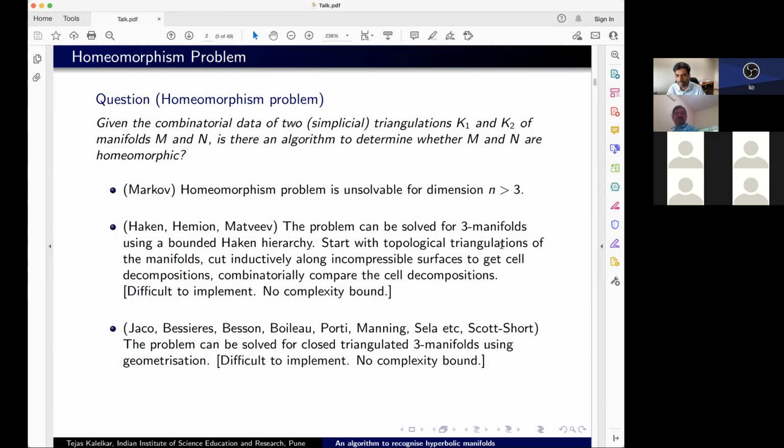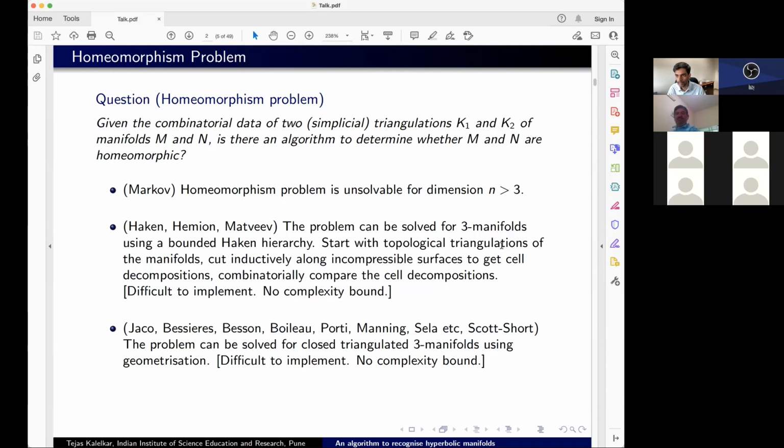Scott and Short have a nice paper on the homeomorphism problem where they combine all these algorithms, and they use Manning's algorithm instead of Sela's, where they say it's a little more efficient in that sense. Also, the important thing about the paper is that they only use the statement of the geometrization, not the ideas which go into it. So in that sense, it's a nice, neat paper to look at for the homeomorphism problem in dimension 3. But again, this is an algorithm which is very difficult to implement, and there are certainly no complexity bounds.